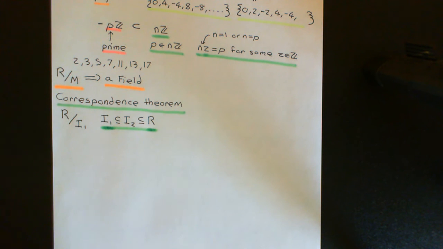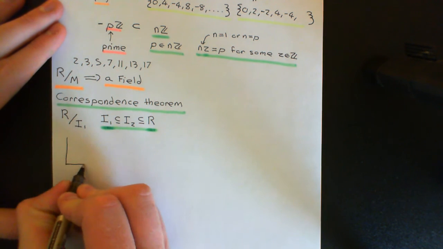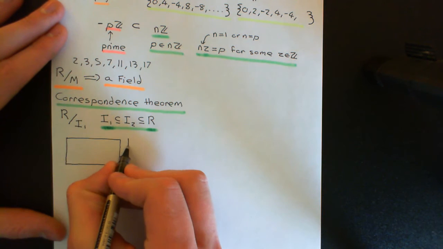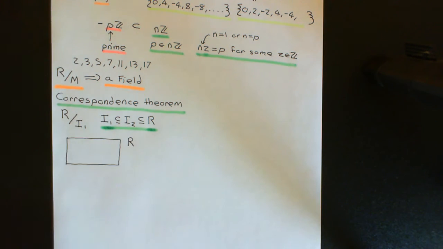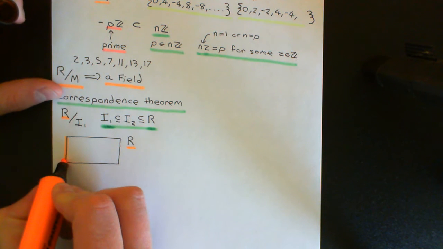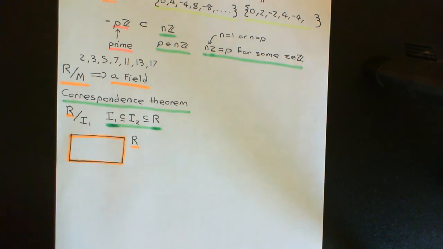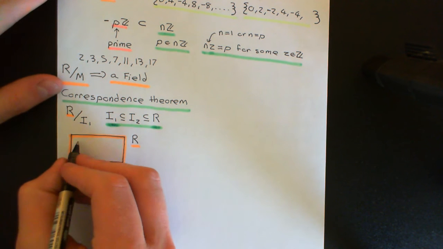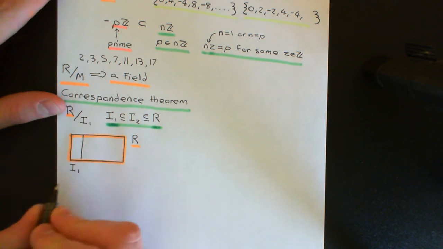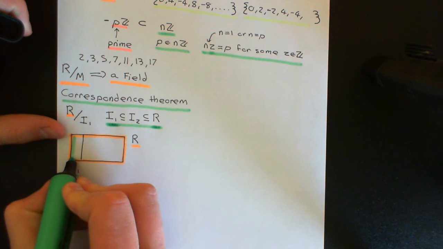So let me make this clearer. Let's remind ourselves of how we construct this quotient ring of R by the ideal capital I1. Let's say this is my picture of the ring capital R. We'll colour in everything to do with the initial commutative ring in orange. So here's our ring, and what we're going to do is quotient out by this ideal capital I1. I'll draw on the ideal capital I1 here, and we'll outline it in green.